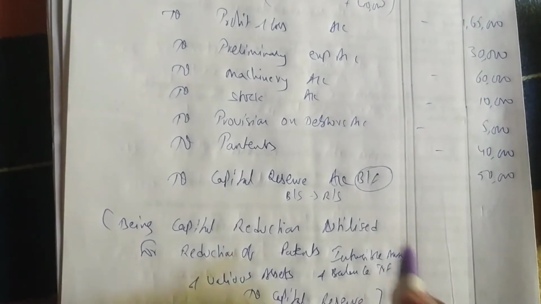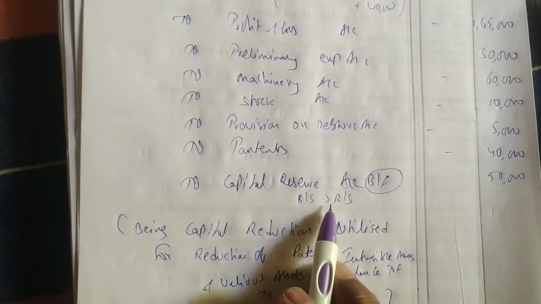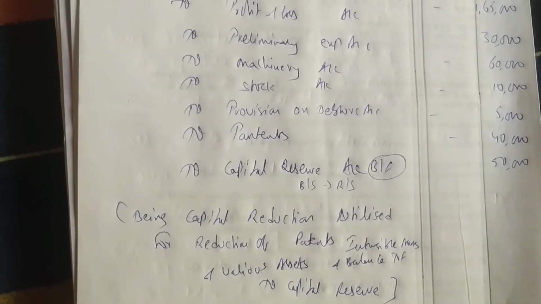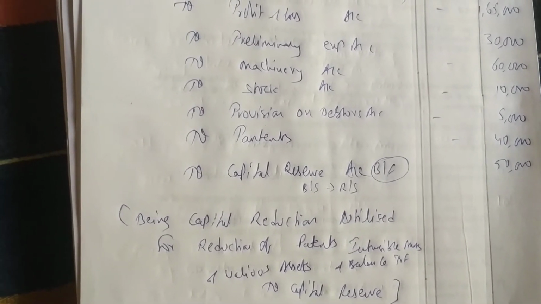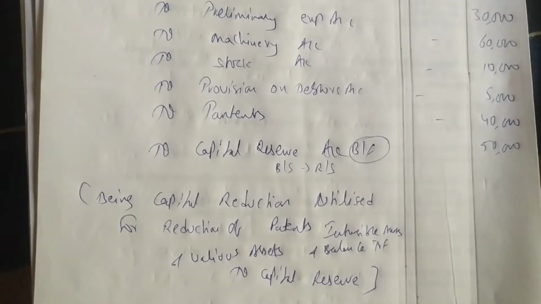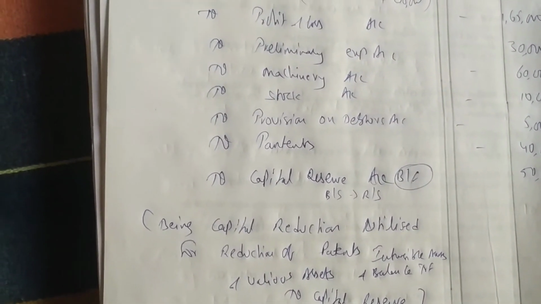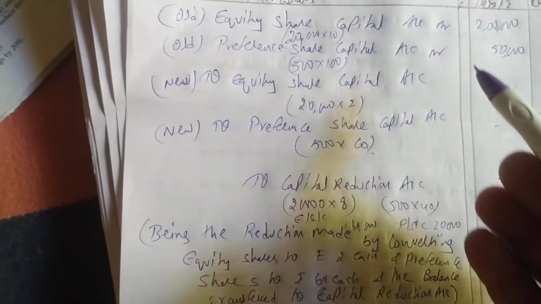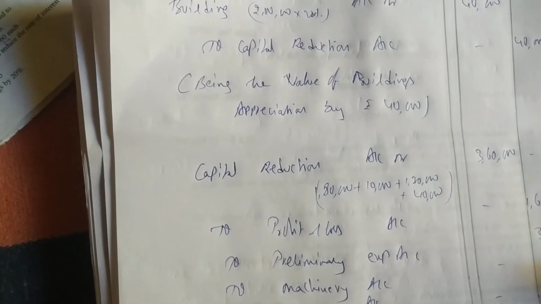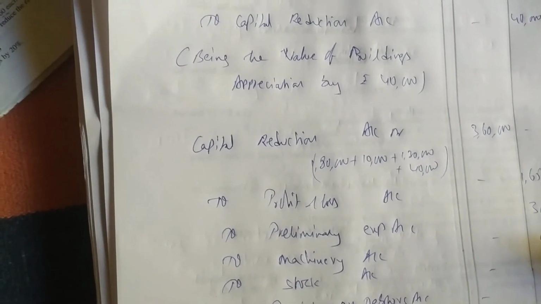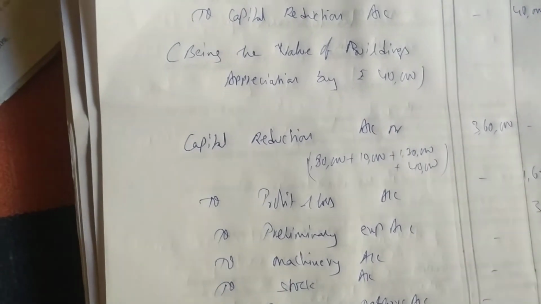See, in earlier problems we were not getting any capital reserve, any balance. Here we are using that balance for capital reserve. Done. So we can call this an all-in-one question, because here we are reducing equity and preference capital, debentures, long-term borrowings, current liabilities, trade creditors, and buildings and assets also. This much could be asked from this chapter. Now we have to prepare the balance sheet.